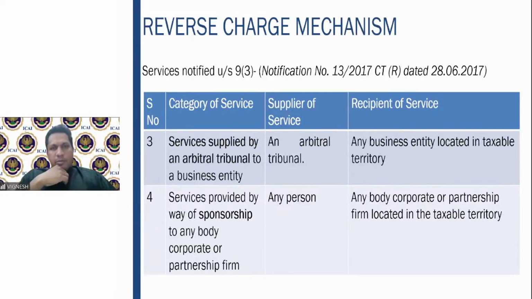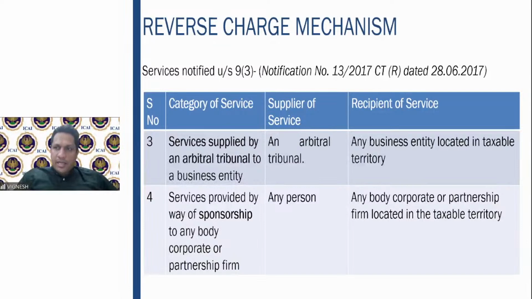Fine. Then next one, services provided by way of sponsorship to any body corporate or partnership firm. Sponsorship services means I am a person who gives branding to your company. Let me take an example. Adidas is a shoe company which wants to tie up with Celebrity Cricket League to showcase its brand. So Celebrity Cricket League is a company which avails the sponsorship of Adidas.